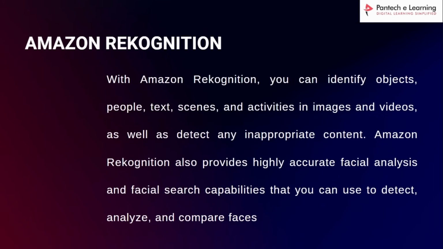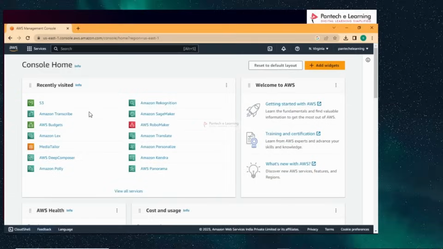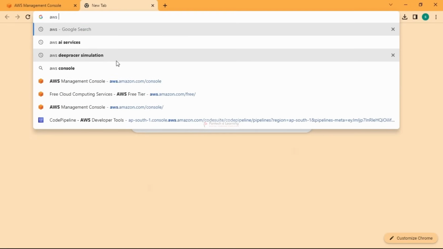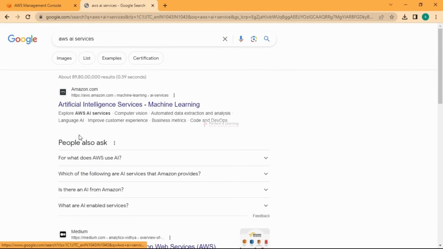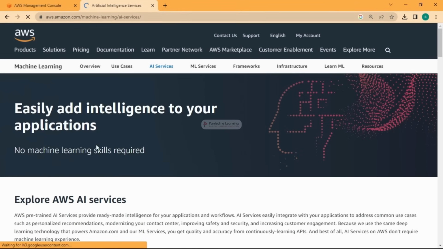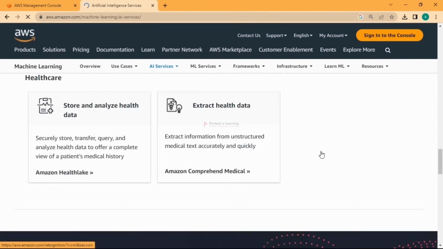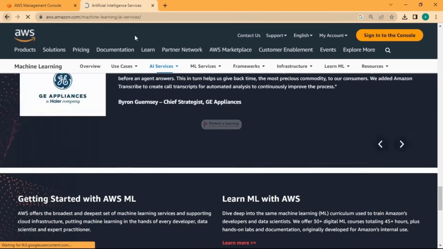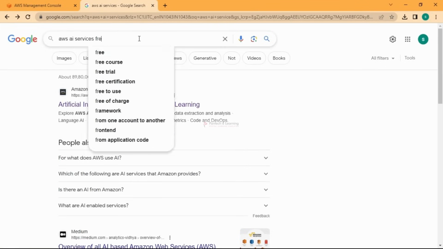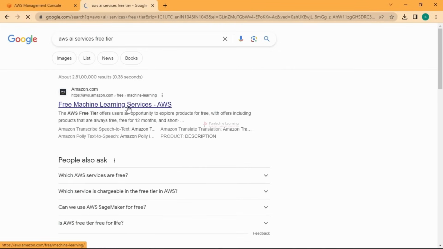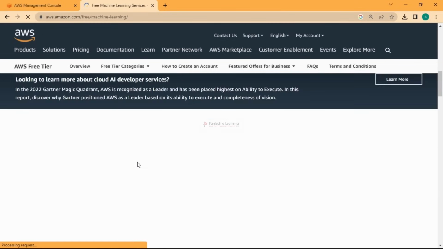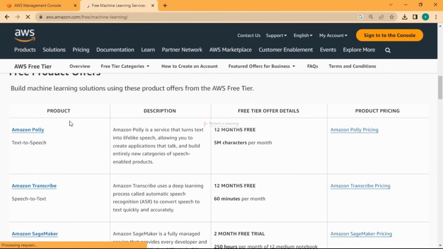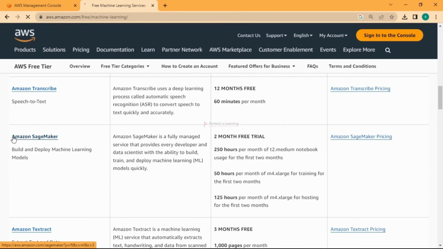So let me go into my console, and before using that, please check the free tier for AWS AI services. If you go and check it, the artificial intelligence services from machine learning, you can see the cost of it too. Free tier. Okay, so these are the products and how much free tier they are offering. You see, Amazon SageMaker is also one of the AI services from them. You have a 2 months free trial, so please note that.